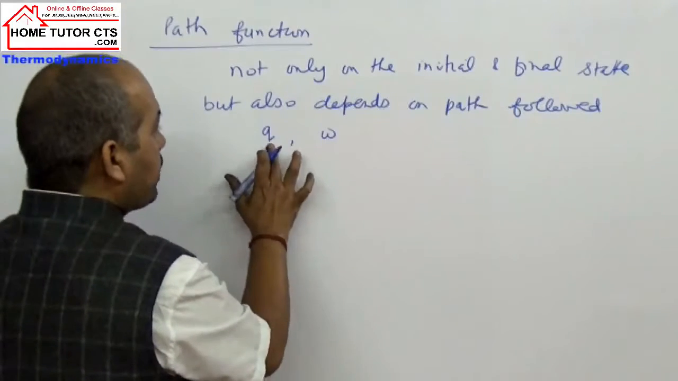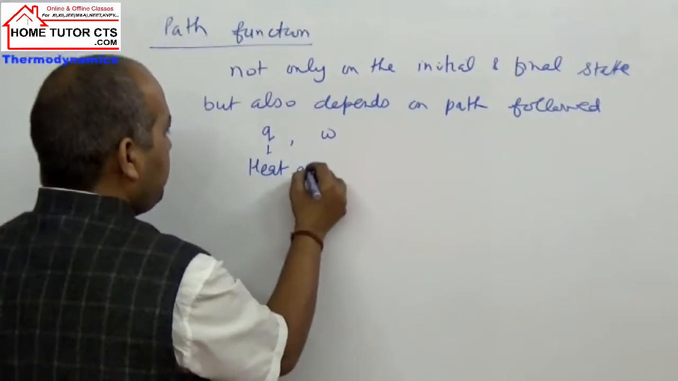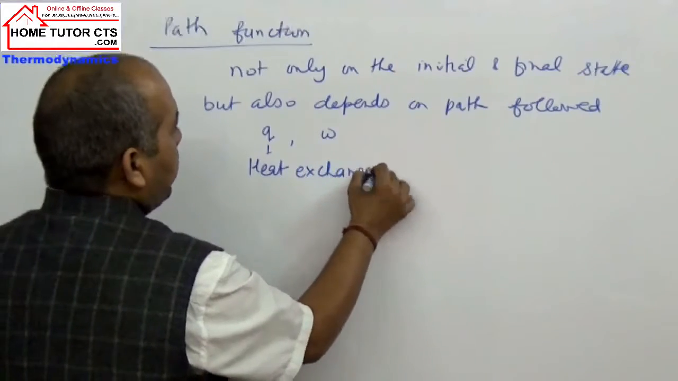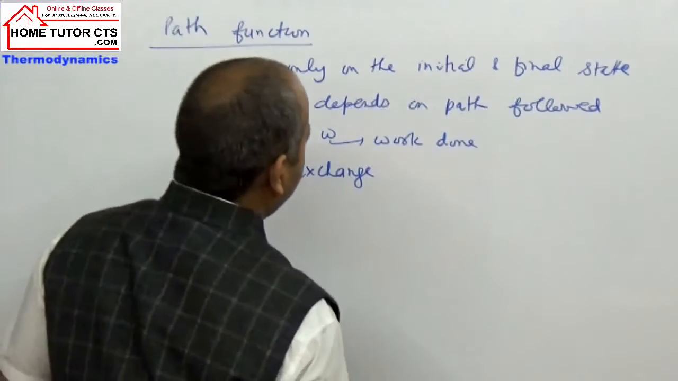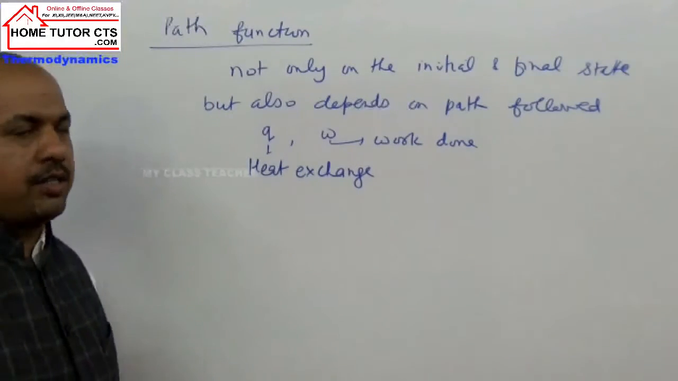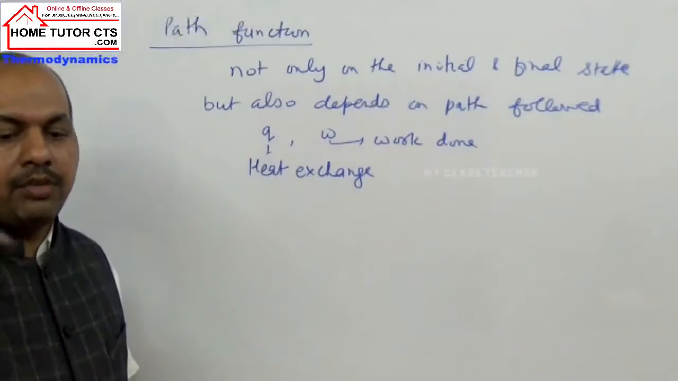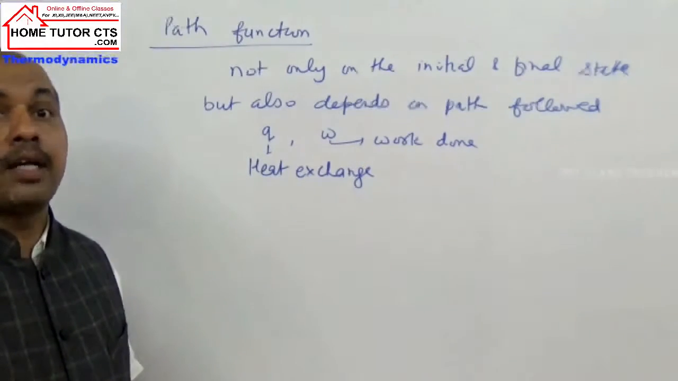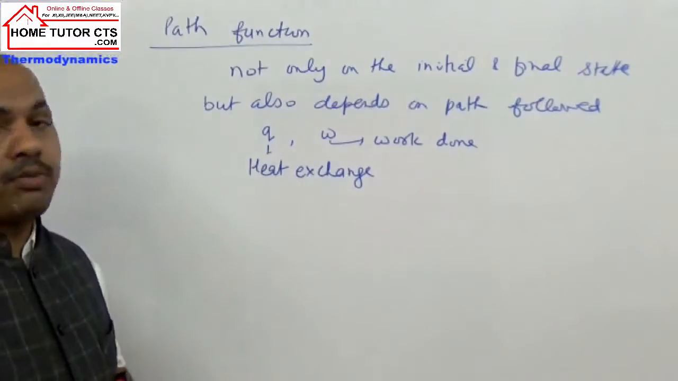Q is taken as heat exchange, and W is taken as work done. Q, the heat exchange, and W are the common examples of properties which are path functions. Again, in examination questions, there is identification of state function and path function. So Q and W are the common examples of the path function.